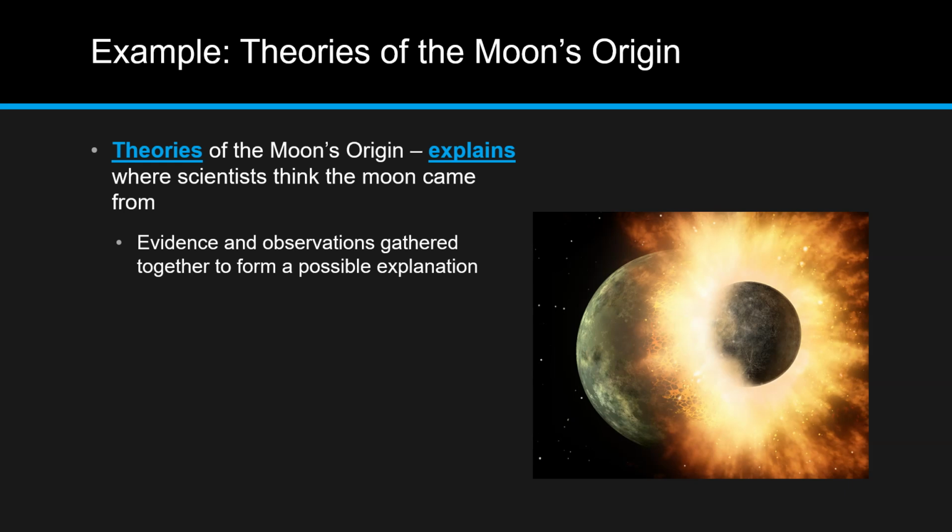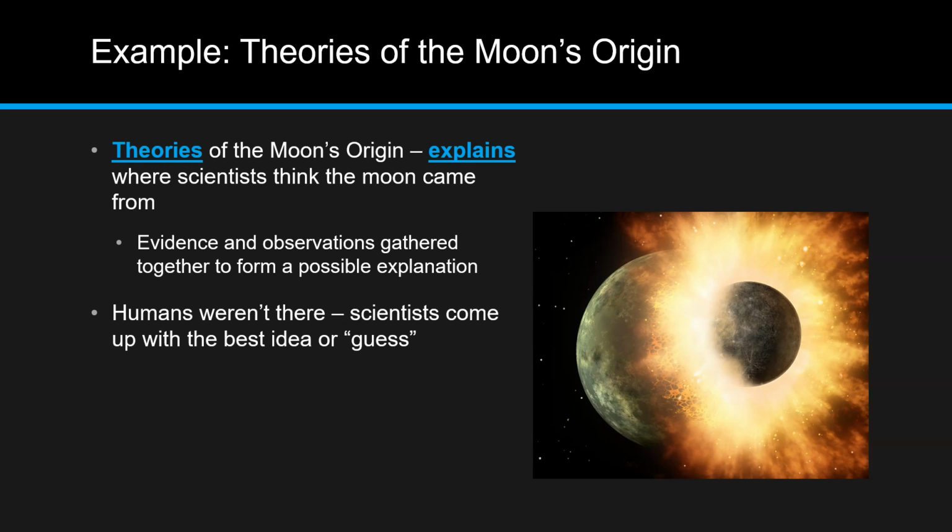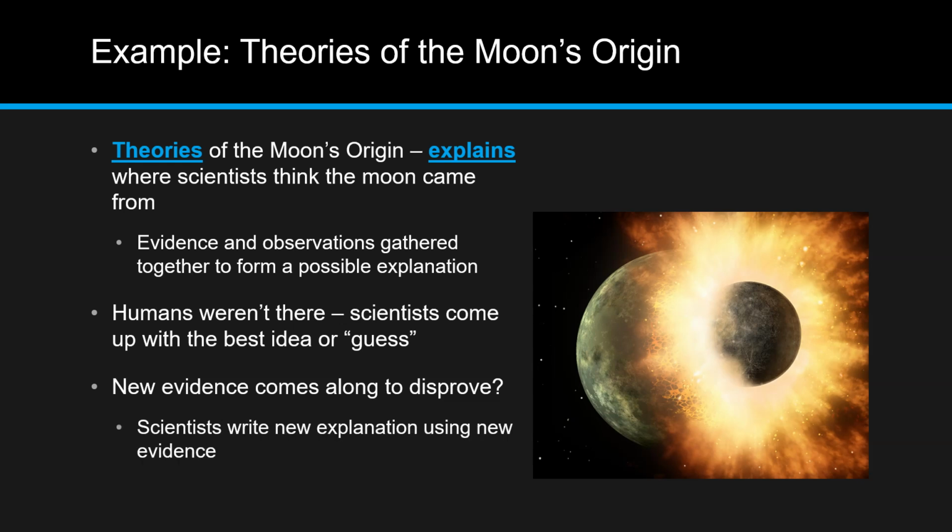There are lots of theories because the information we have could mean different things, and there isn't enough information to know for sure. The thing is, humans weren't there when the moon was formed, or at least no one observed it and wrote the information down. So we can't know for sure how it got here. Instead, scientists have come up with their best idea or guess of how it happened based on the evidence they have. What happens if new evidence is discovered that disproves one or all of the theories? Just like with all theories, if a theory is disproven, a new one will be written.